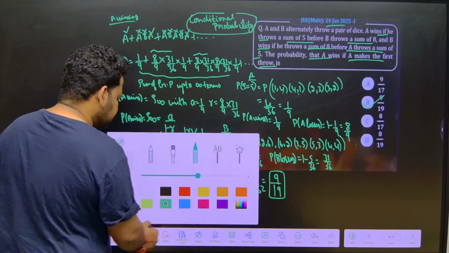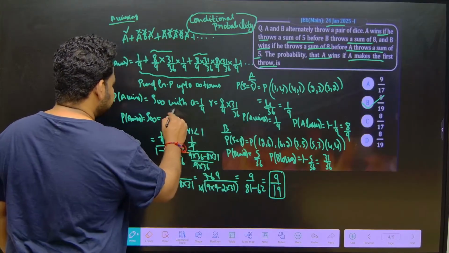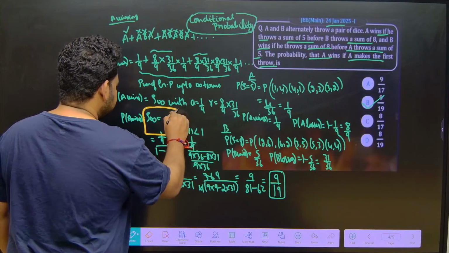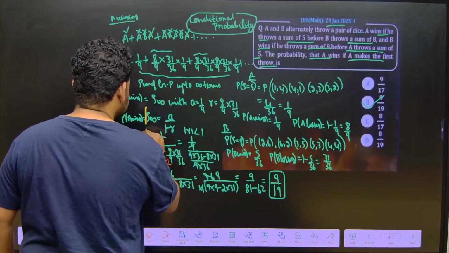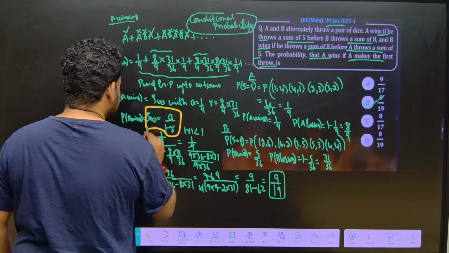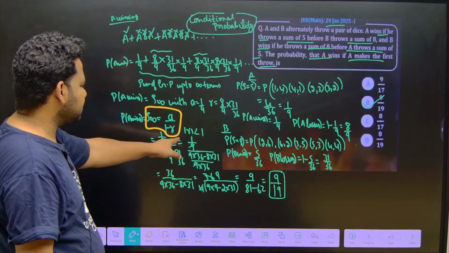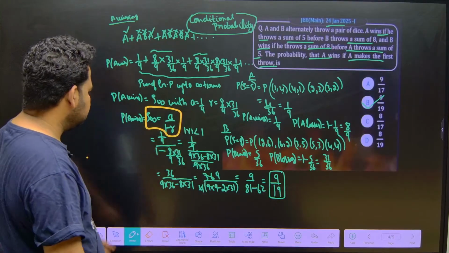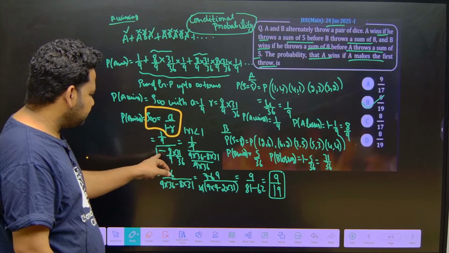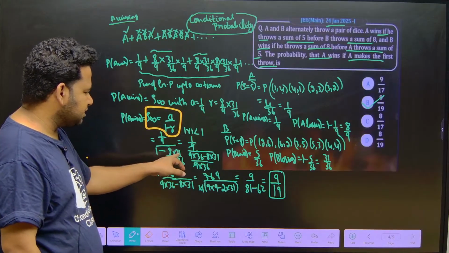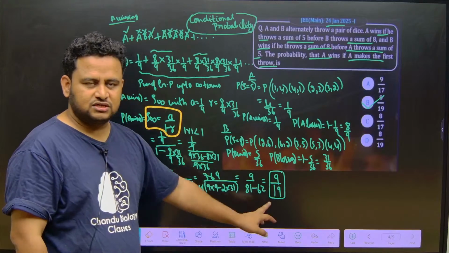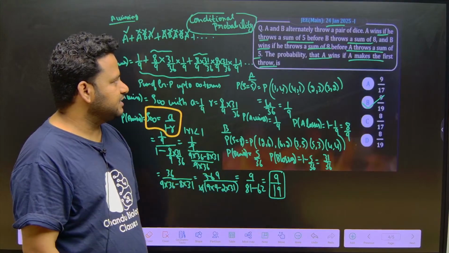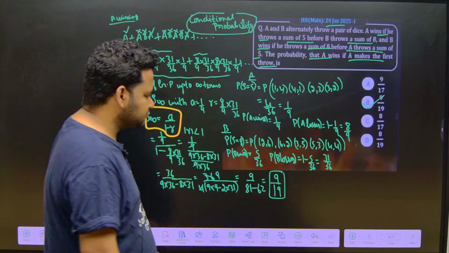Here you should be careful. This is the concept we are using: the sum of infinite terms of a GP is a by 1 minus r, given that modulus of r is less than 1. So here it is 1 by 9 divided by 1 minus r, where r is 8 by 9 into 31 by 36. On simplification we will get 9 by 19. So this is the right answer to this question, 9 by 19, that is option B. This is what we solved.